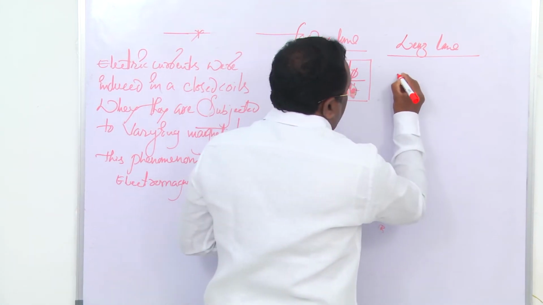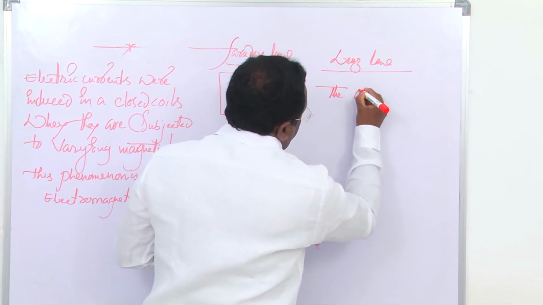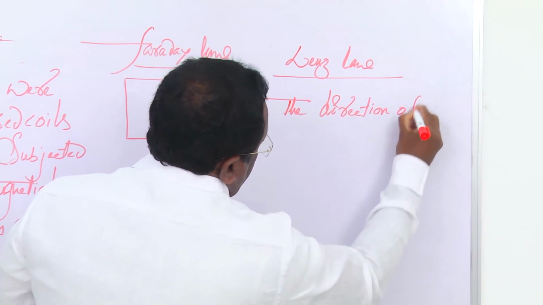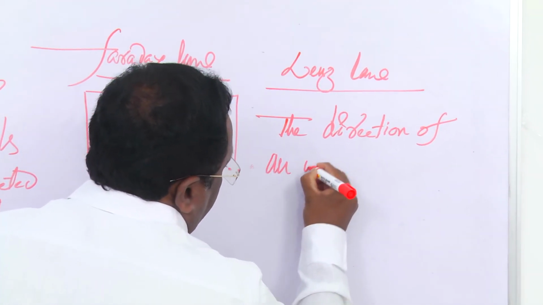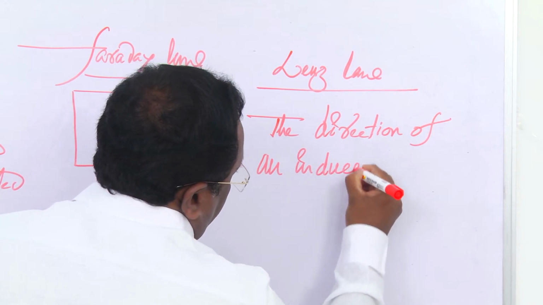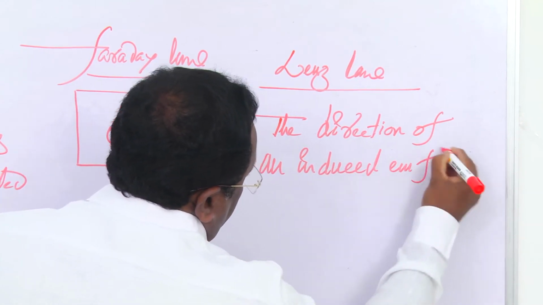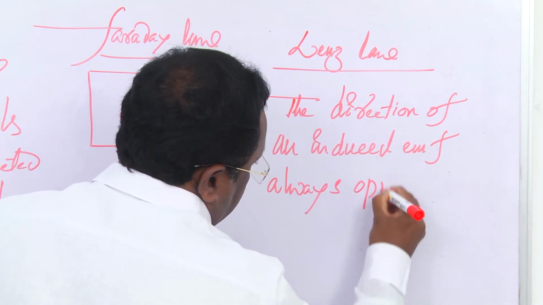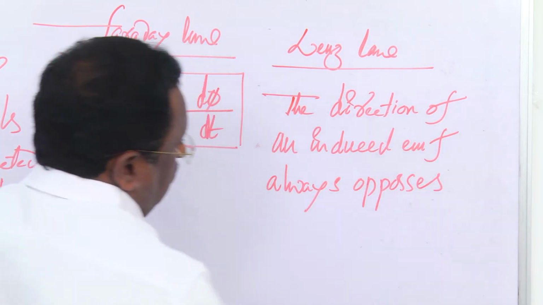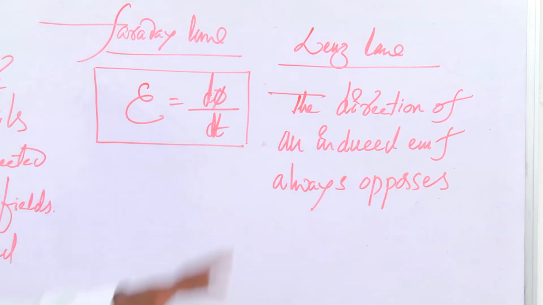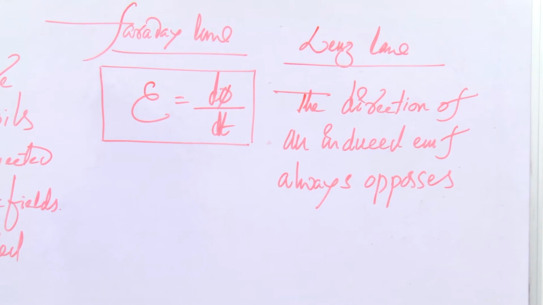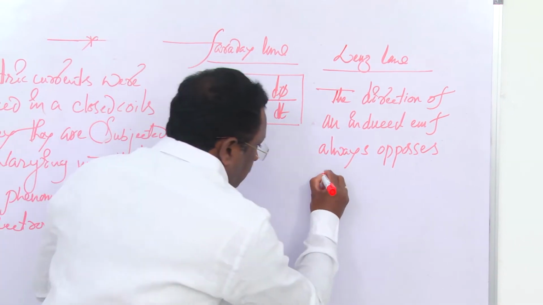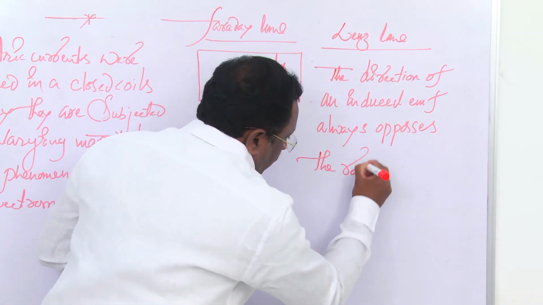So according to Lenz's law, the direction of an induced EMF always opposes the rate of change of flux which produced it.